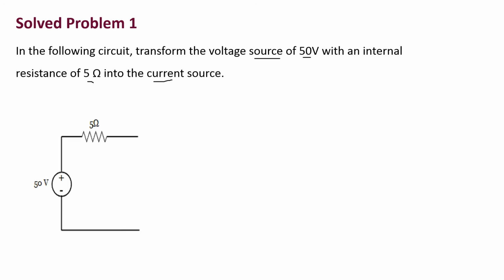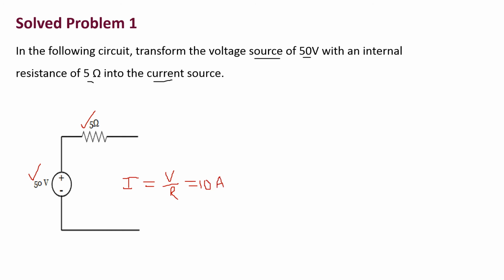This is our given voltage source having the value of 50 volts and 5 ohms. Now we have to convert this voltage source into a current source. For that we have to find the current value. By using Ohm's law, I is equal to V by R. We know the V value and R value. By substituting, we get 10 amperes as the current value.